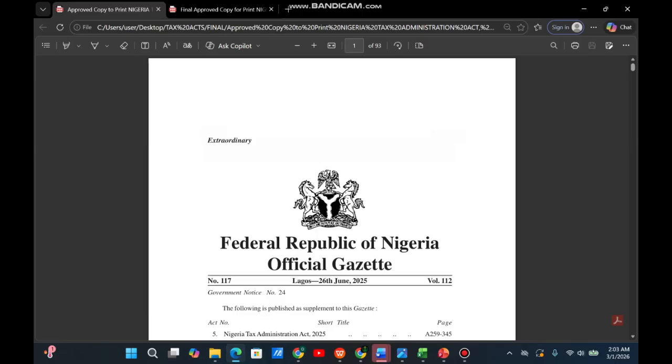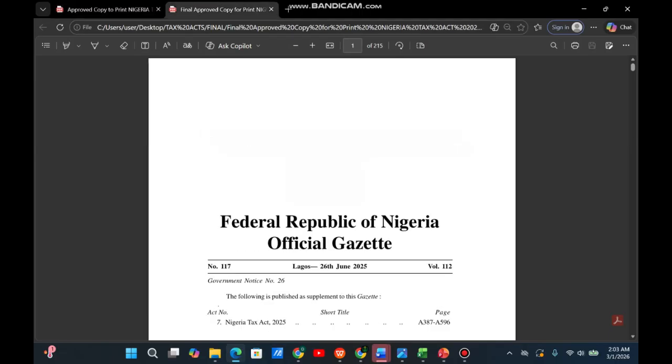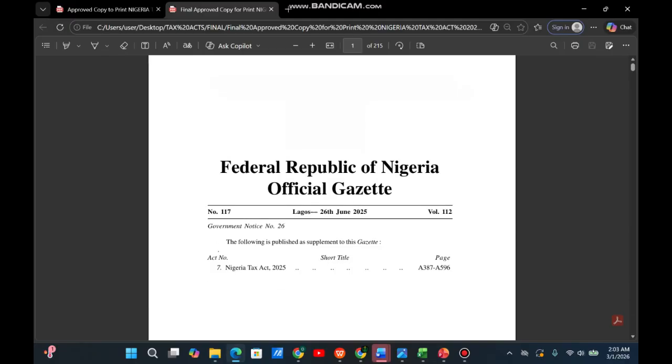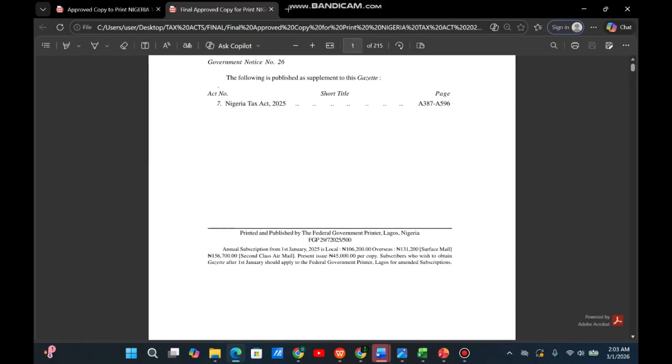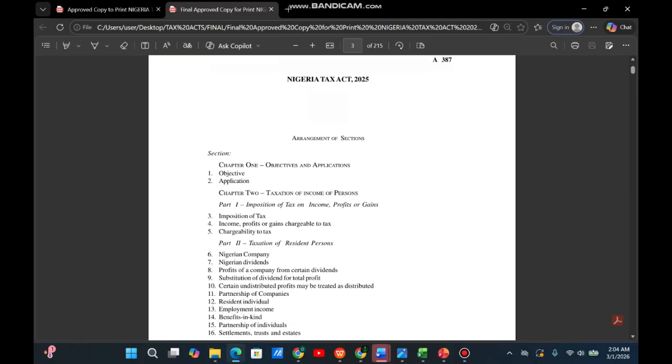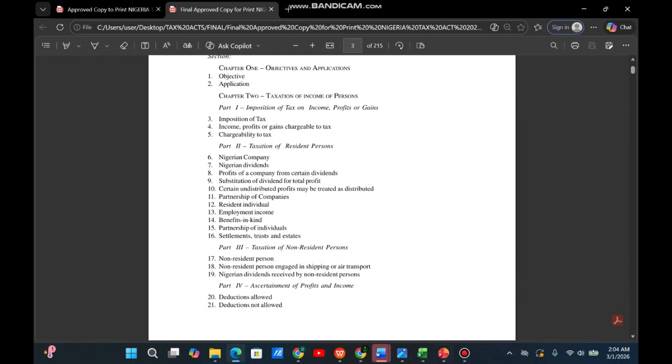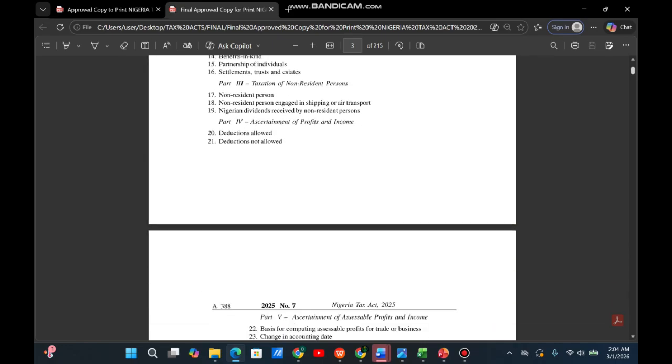Now, this is what you should use. This is the final approved copy for printing. Okay, this is what you should use. It has the Gazette number 26 as well. So this is the final one. If you come down, this one was arranged like the original one, and this one looked very presentable. Very presentable.